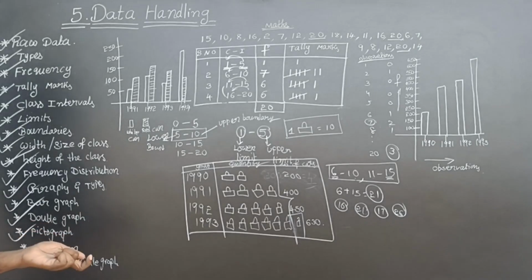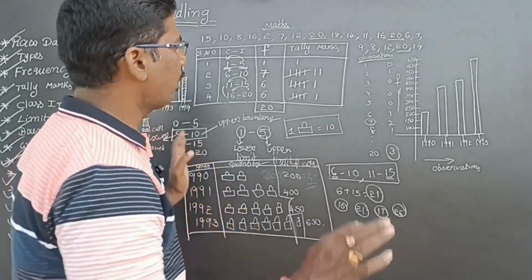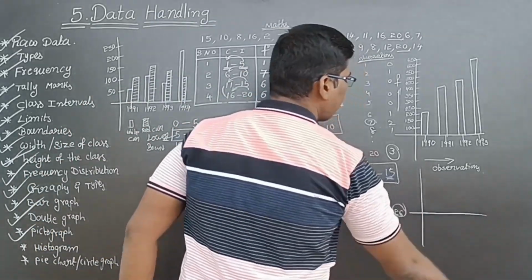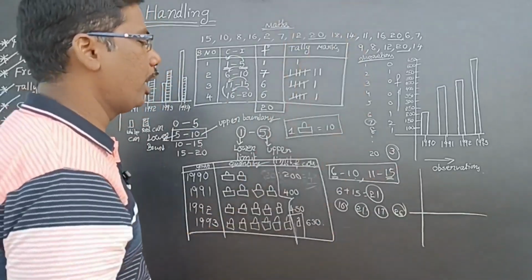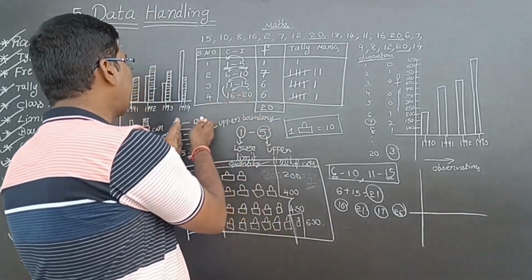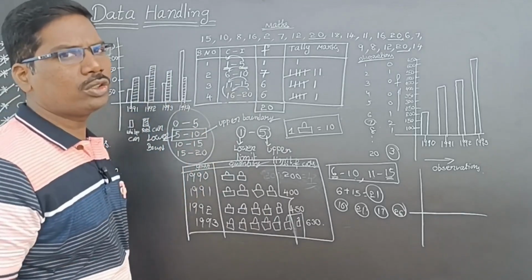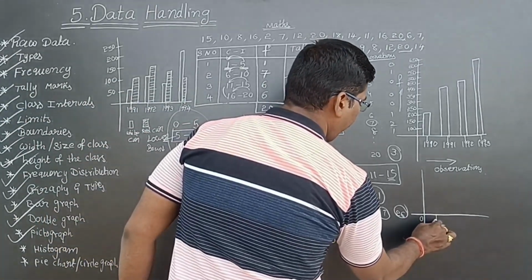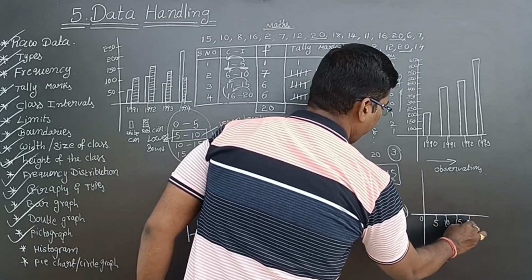Next, histogram. What is histogram? See here, very easy. We are taking a horizontal line and a vertical line. So this is called horizontal line and this is called vertical line. Now, whatever the class intervals are there, if I take exclusive class intervals, so 0, 5, 10, 15, 20.